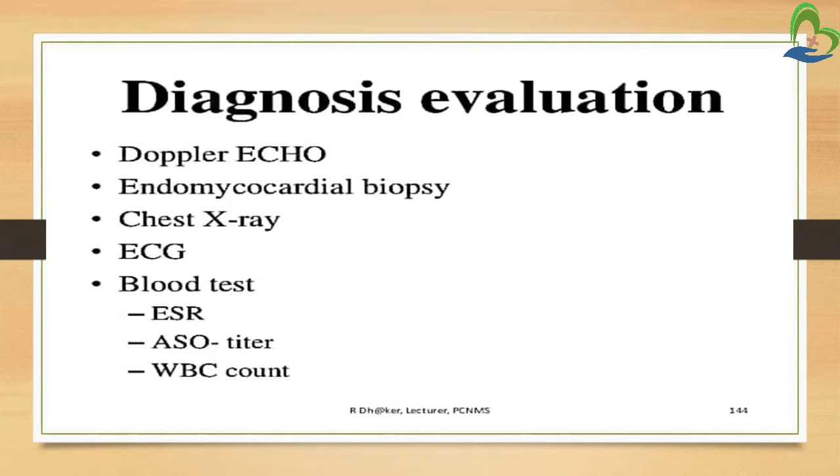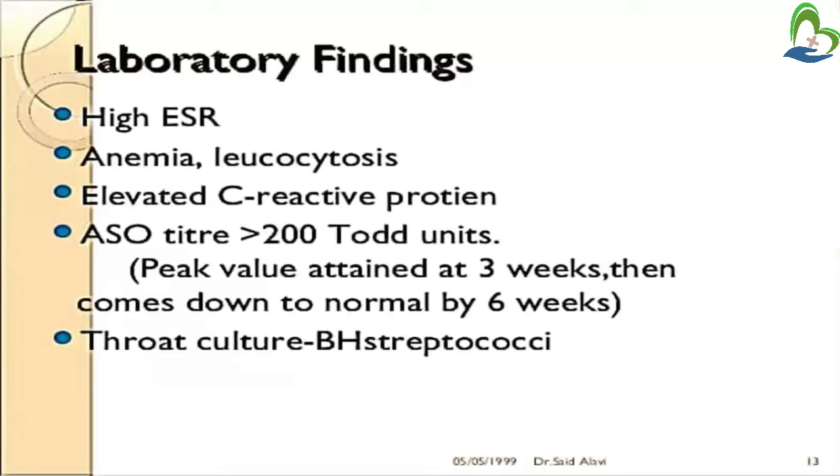Next is diagnostic evaluation. In diagnostic tests, we will go for Doppler echo, endomyocardial biopsy, chest X-ray, and ECG. In blood tests, we will go for ESR, ASO titer, and WBC count. In laboratory findings we will find a high ESR, anemia, and leukocytosis, that is an increase in WBC count, then elevated C-reactive protein and ASO titer.